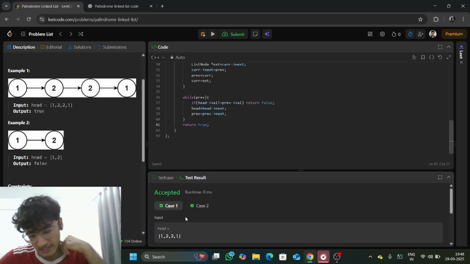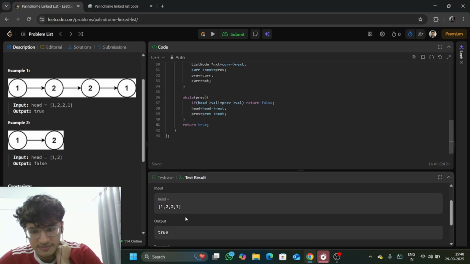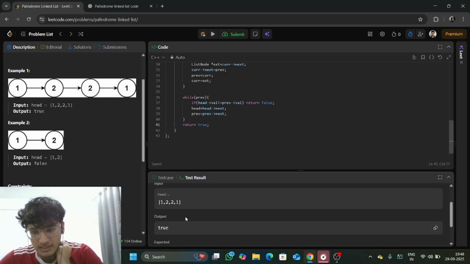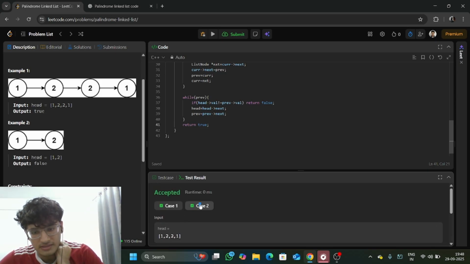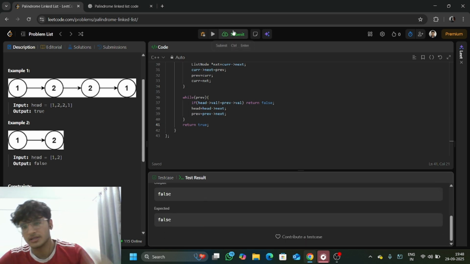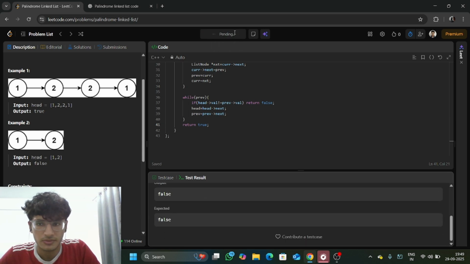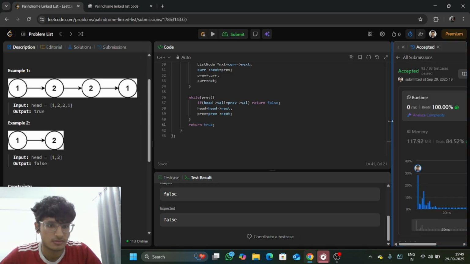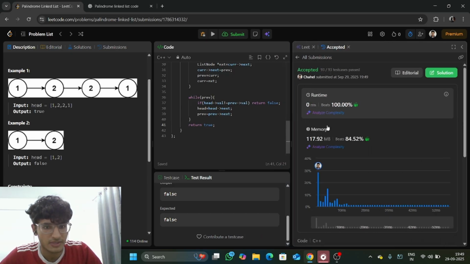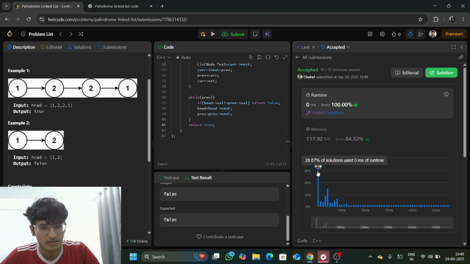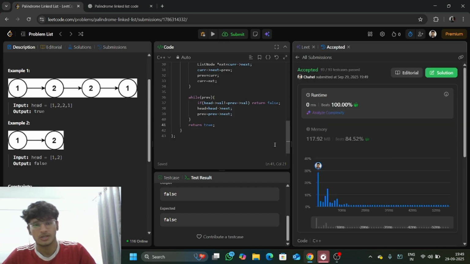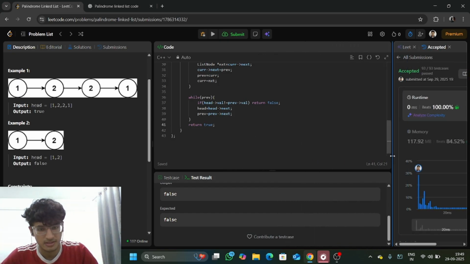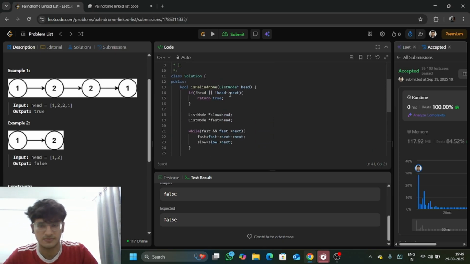Okay, so as we can see, our code has been accepted, and we can see for 1 2 2 1 it's true, and even in the second one, which is not true, we are returning the desired value. So we'll just submit and hope that we get the best result. Okay, so we can see that here our runtime is 0 ms, beats 100%, so this is a very good result for the code.